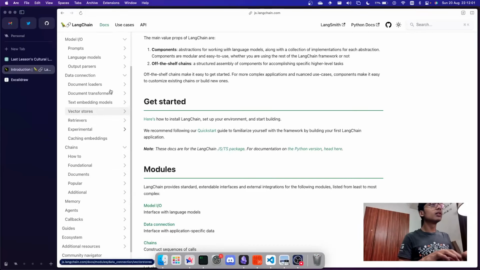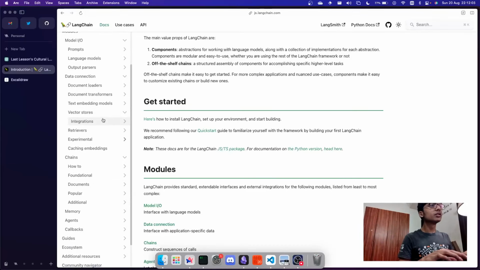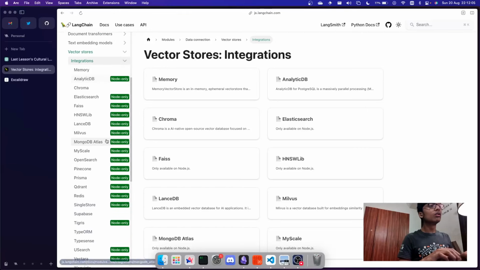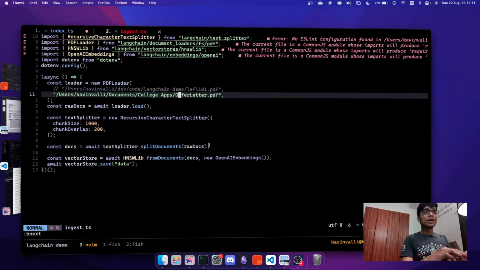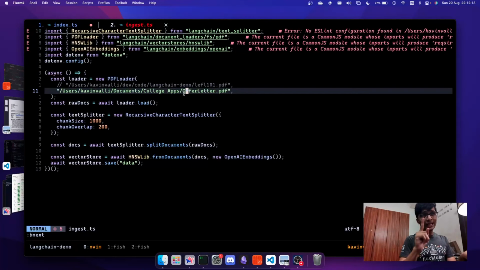Let me just find this. Yeah, so vector storage integrations. You can go through all of these. HNSWlib is kind of an SQLite for vector storages. I'm using this over here. In production, you would ideally not want to use this, especially if you're hosting it somewhere like Vercel, because Vercel does not have access to your file system.